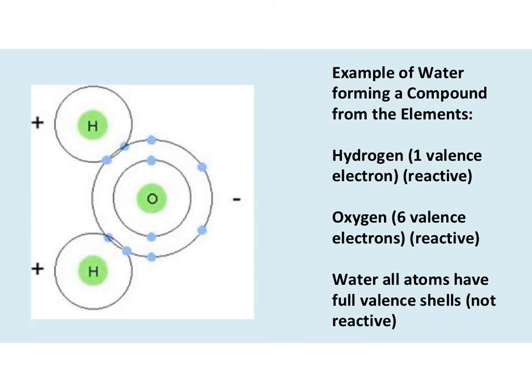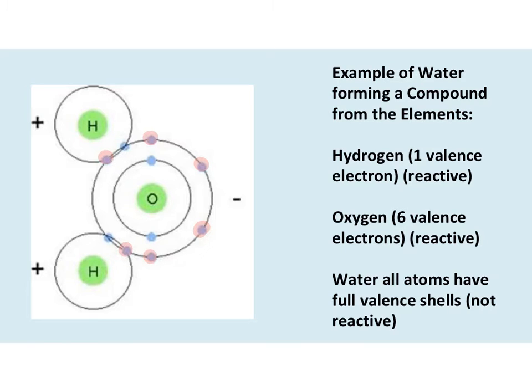So here's just an example. Here we had water. I'm going to highlight in red the oxygen's original electrons. So 1, 2, 3, 4, 5, and 6. Those were oxygen's original electrons, but you could see it didn't have a full outer ring. It needed 2 more. So what it ends up doing is sharing with hydrogens.